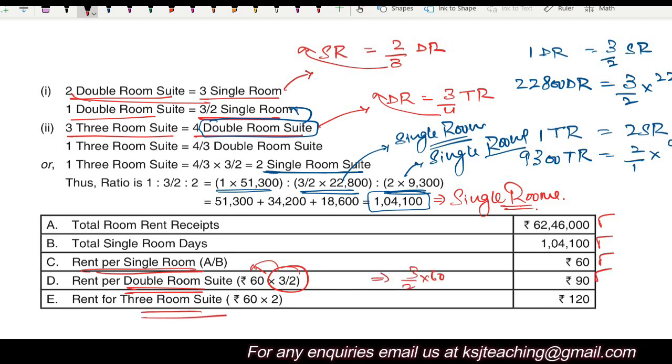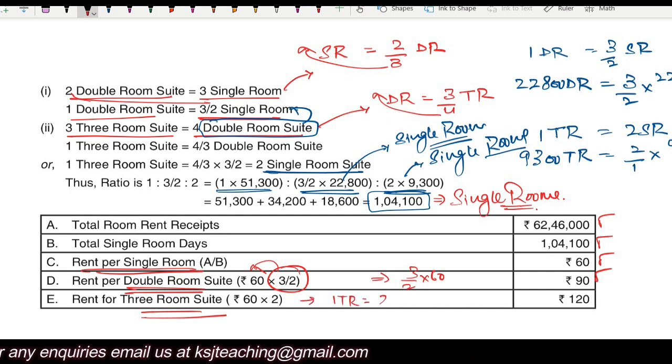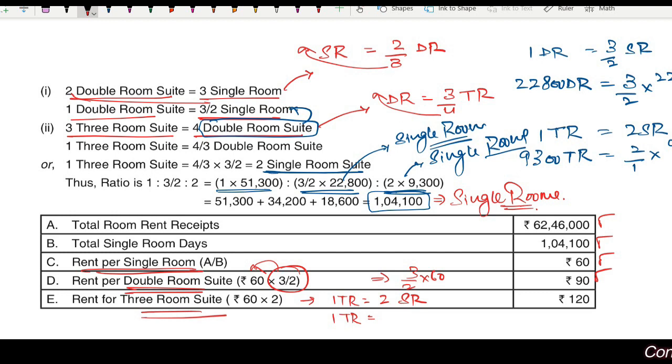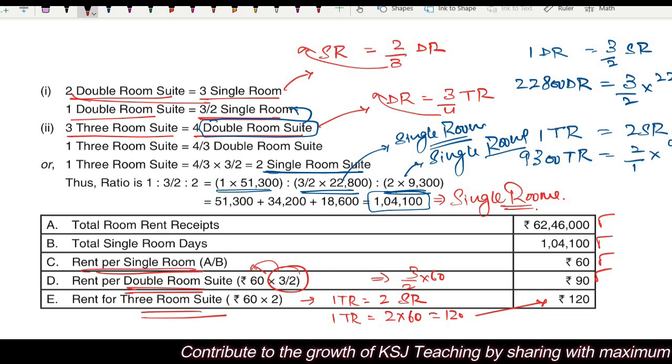For triple room, 60 multiplied by 2, because one triple room is equal to 2 single rooms. So if the single room rent is 60 rupees, one triple room set rent will be 2 multiplied by 60, that is 120 rupees. Clear? Any doubts?